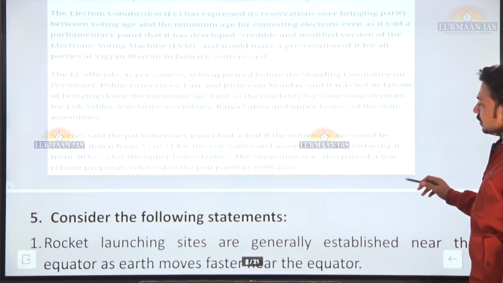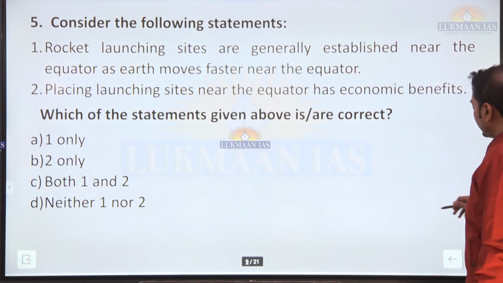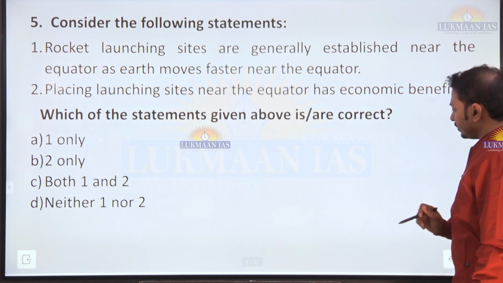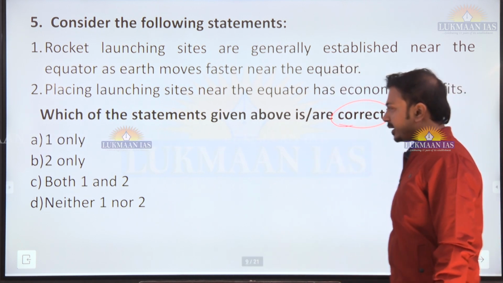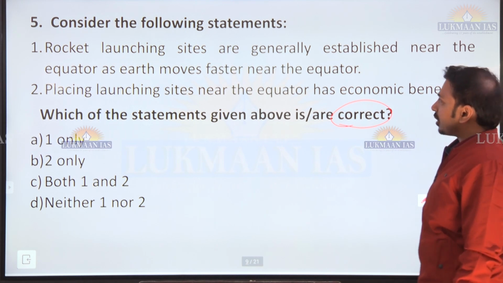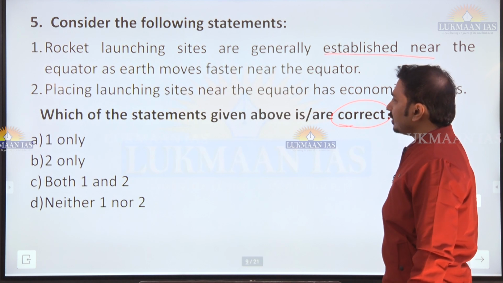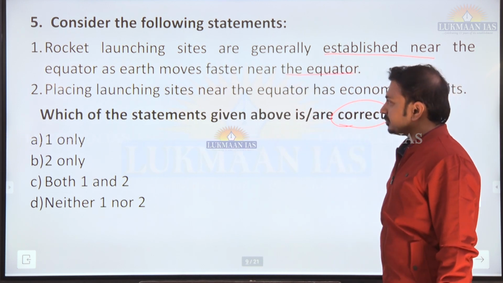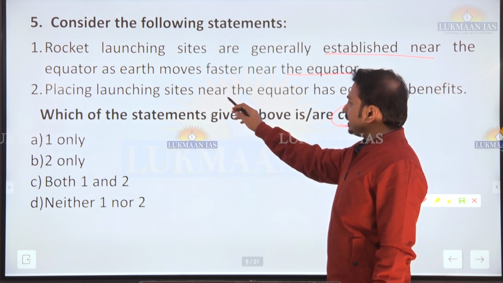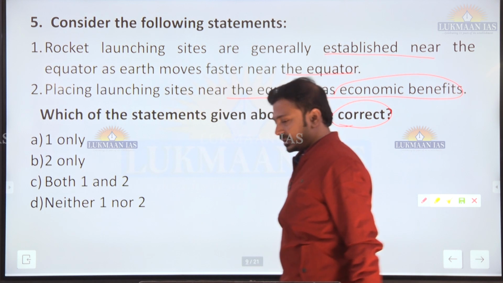Okay, so next, consider the following statements, a very conceptual question regarding rocket launching, space science. We have to identify the correct statements. Rocket launching sites are generally established near the equator as the earth moves faster near the equator. Placing the launching site near the equator has economic benefits. Let's try to understand this concept.